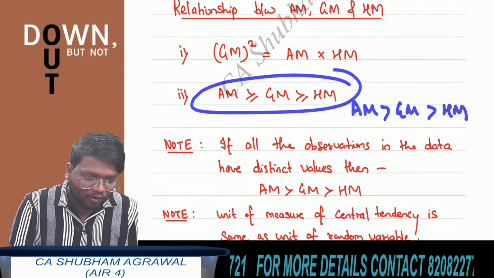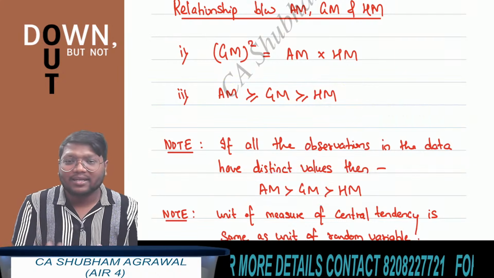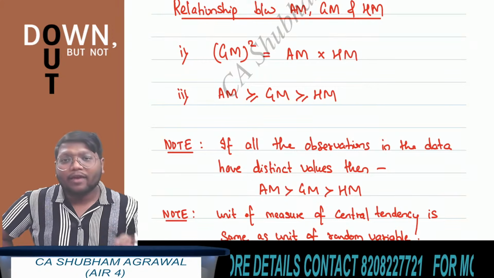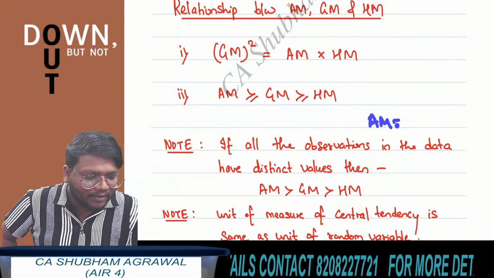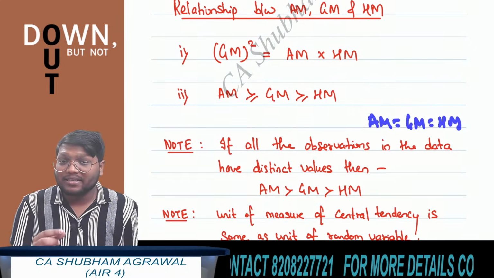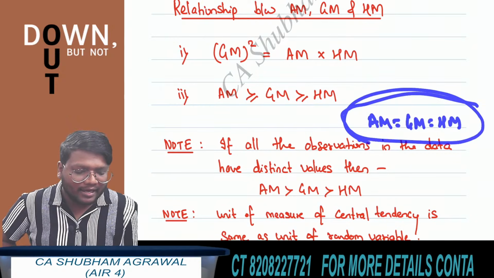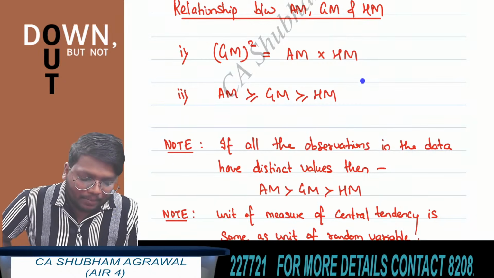Understood? If all the observations have same values, then arithmetic mean is equal to geometric mean is equal to harmonic mean. Clear?